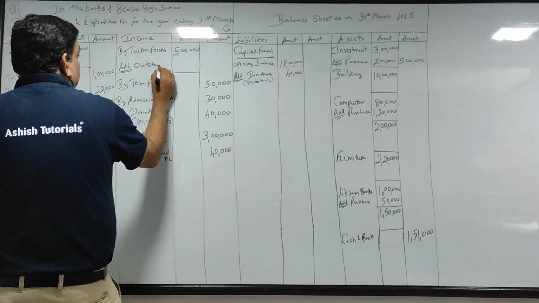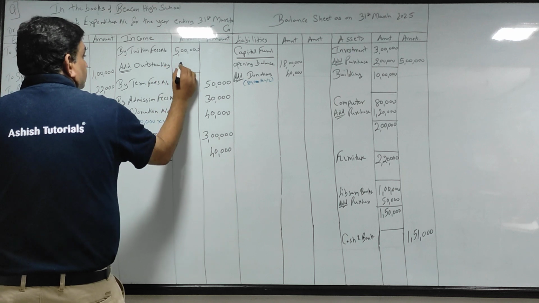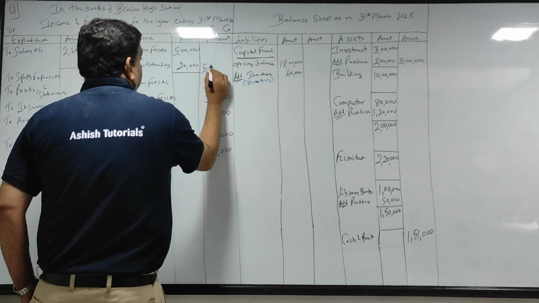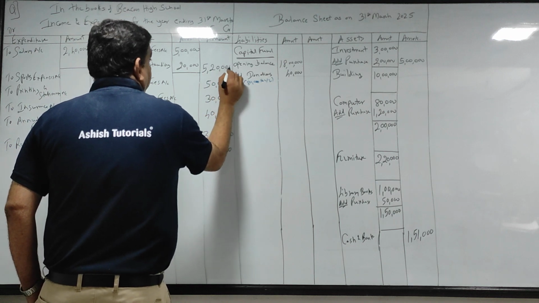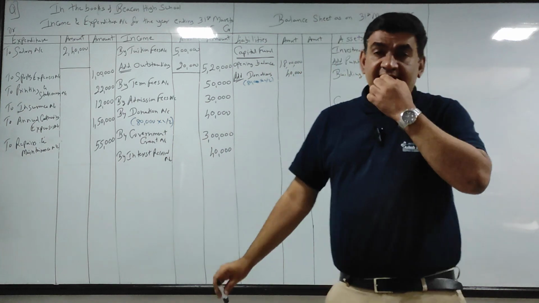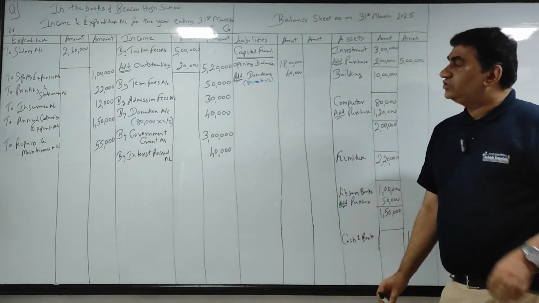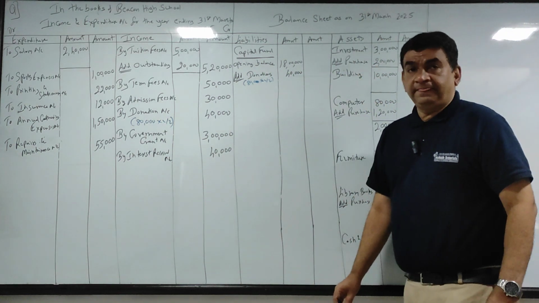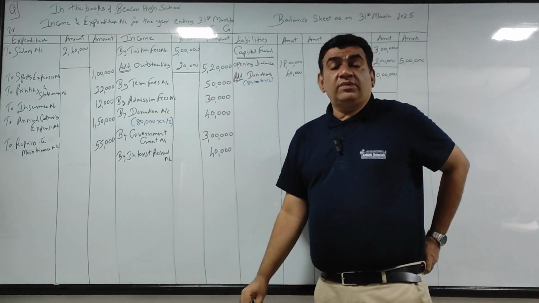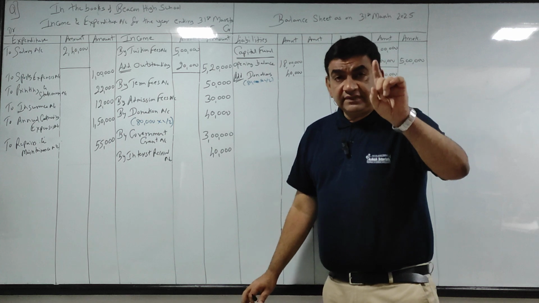So add outstanding 20,000 and 5 lakh plus 20, बाहर आएगा 520. 5 lakh plus 20,000, 5 lakh 20,000. Adjustment है.